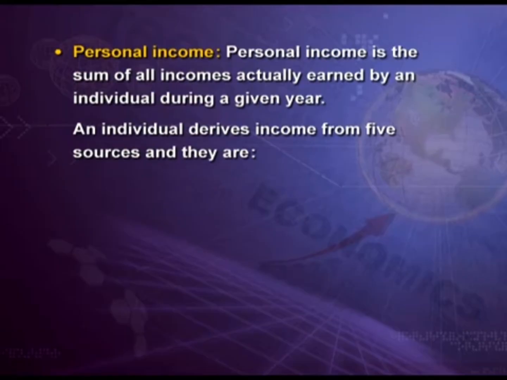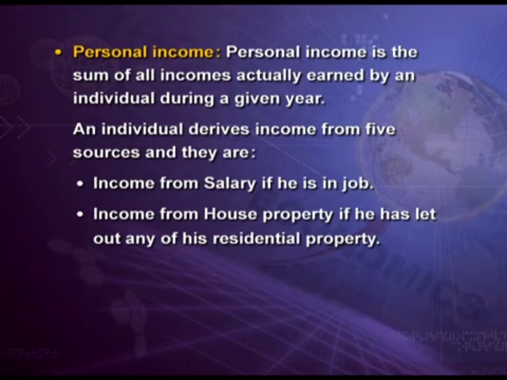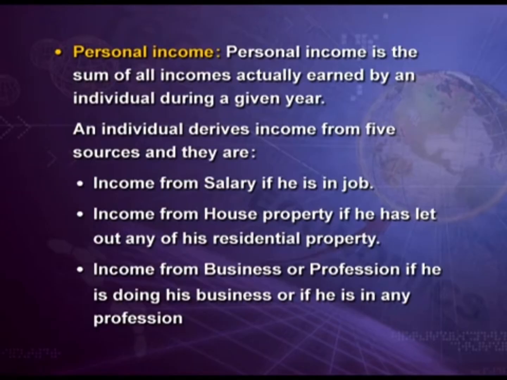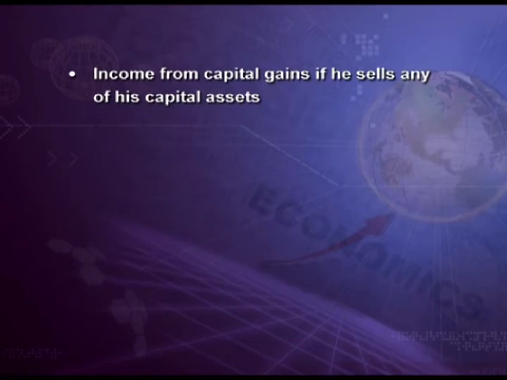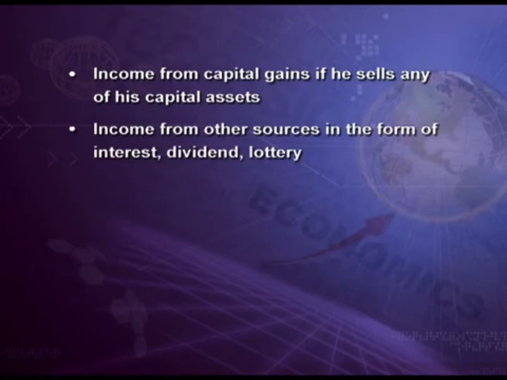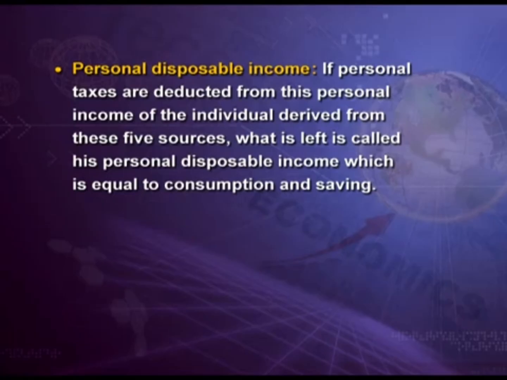Here I want to tell you that an individual derives income from 5 sources, and they are income from salary if he is in a job, income from house property if he has let out any of his residential property, income from business or profession if he is doing his business or profession, income from capital gains if he sells any of his capital assets, and income from other sources in the form of interest, dividend, etc. Now, if personal taxes are deducted from this personal income of the individual derived from these 5 sources, what is left is called his personal disposable income, which is equal to consumption and saving.